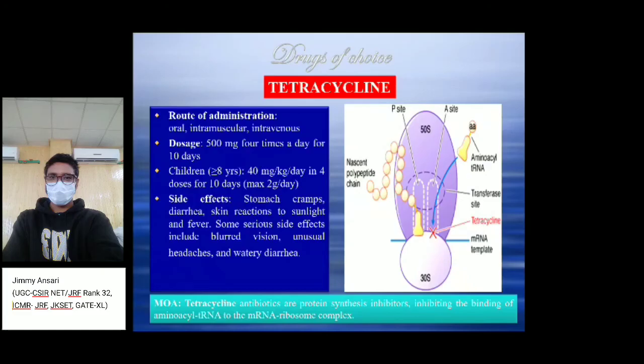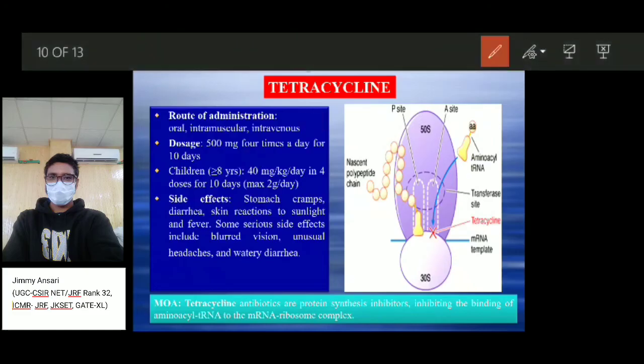The route of administration of this drug is oral, intramuscular, or intravenous injection. The dosage is 500 mg four times a day for 10 days in adults, and in children less than 8 years old, 40 mg per kg per day in 4 divided doses for 10 days. A maximum of 2 grams per day should be given to children.